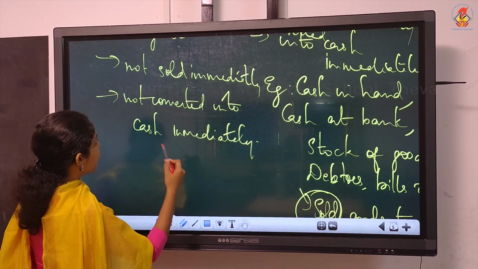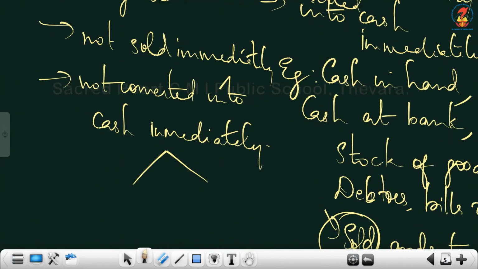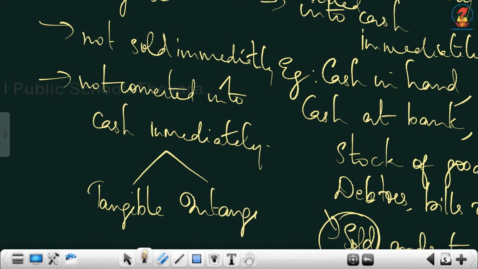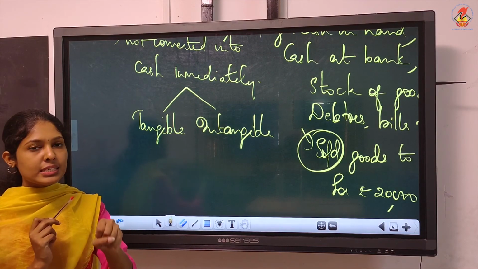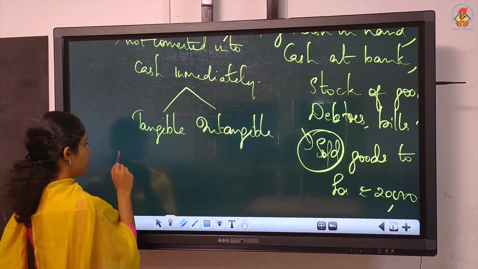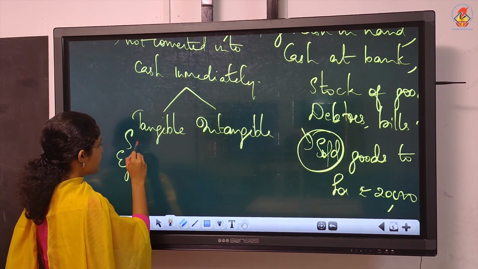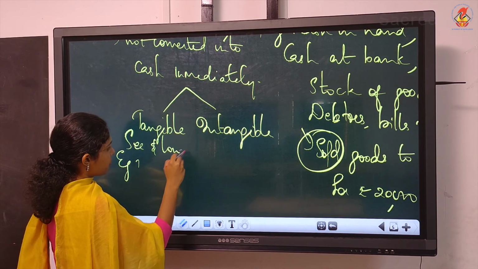Fixed assets, again there is classification for this. Fixed or non-current assets can be classified into two, tangible and intangible. Tangible means assets which we can see and touch.